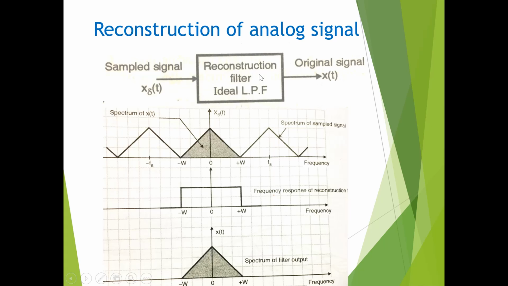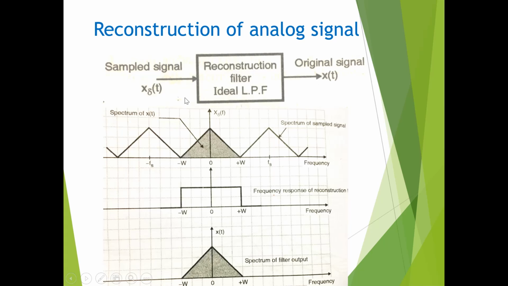Now how to reconstruct this signal. For this reconstruction, you have to use a reconstruction filter, that is an ideal low pass filter. It's very simple to get the original signal back from the sampled signal. That is, X delta of f is the frequency spectrum of the sampled signal, that is, the frequency spectrum of x of t, that is X of f, centered at 0 and at plus minus fs similarly on the other side.